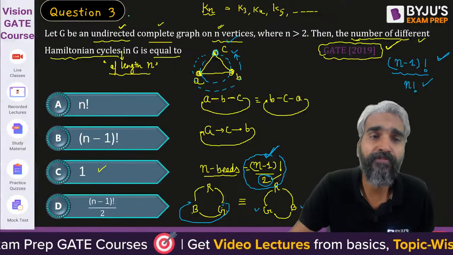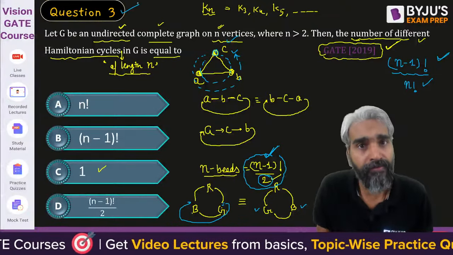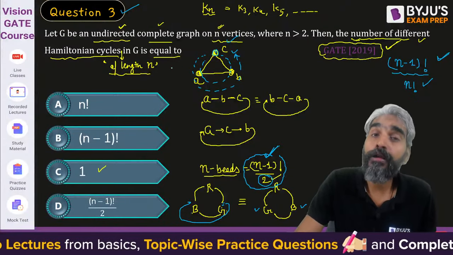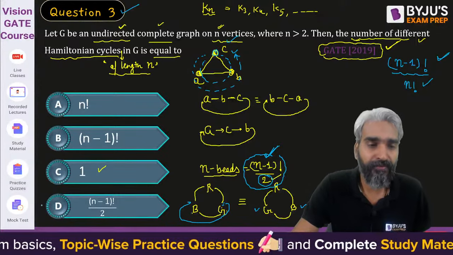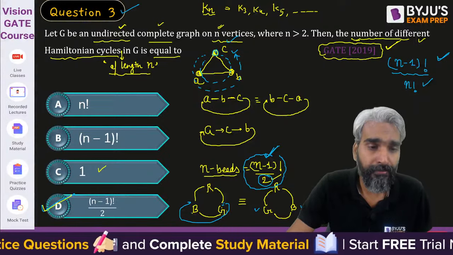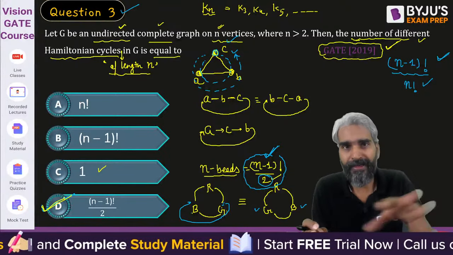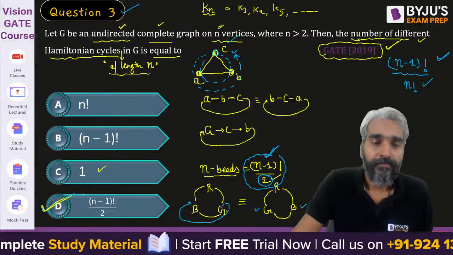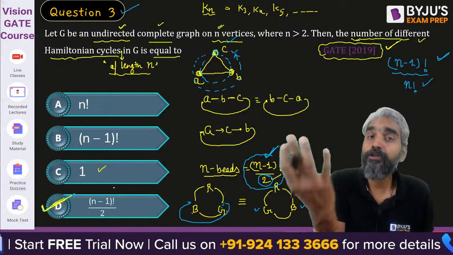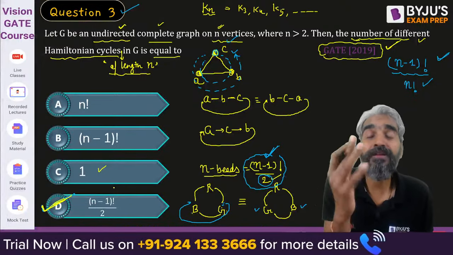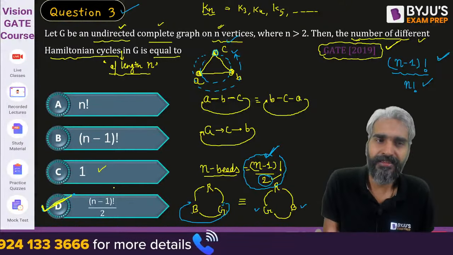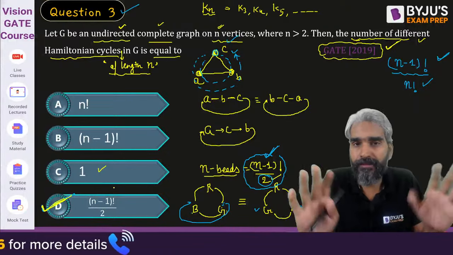They are asking a question of graph theory, but the concept involved will be of permutation and combination, because these are the cycles of length n. So the number of cycles of length n will be n-1 factorial by 2. The logic is the same: it will be a cycle of length n. Why? Because there will be no distinction between a clockwise cycle and an anti-clockwise cycle. Clear? That's it. Simple enough.